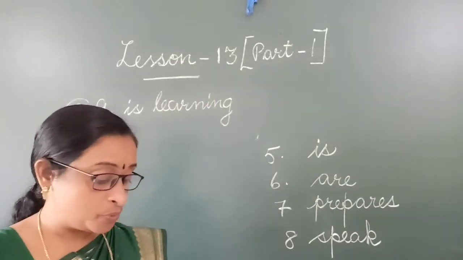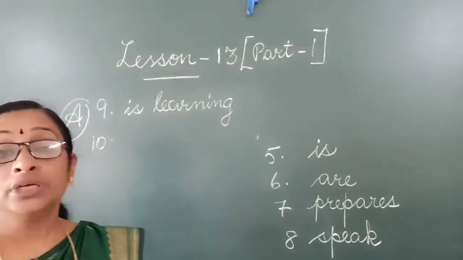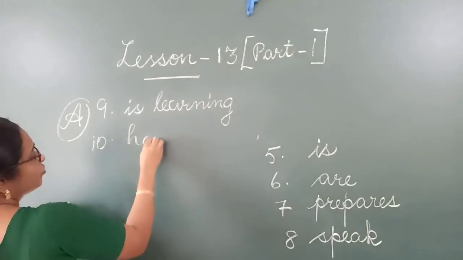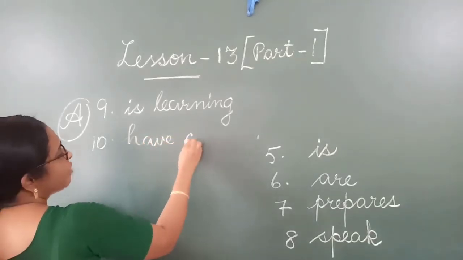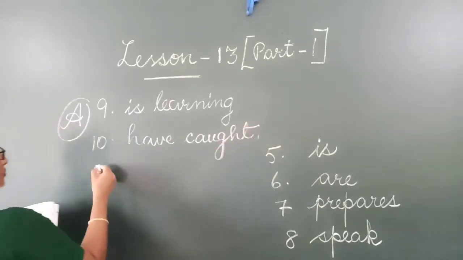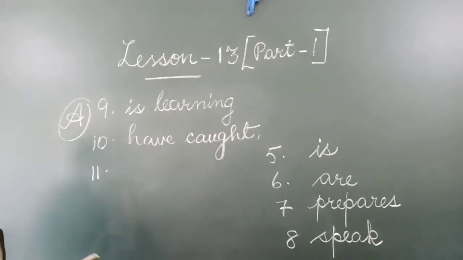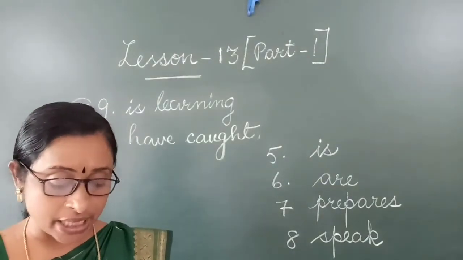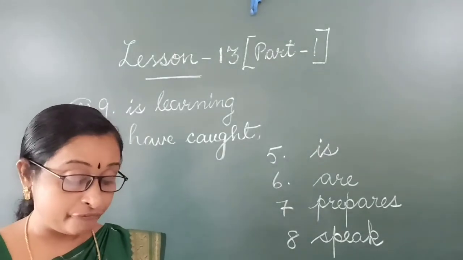Number 10. The police have caught the thief. Have caught is the verb here. Two words are there. Next one. He went to office late. Which is the action here? Went.